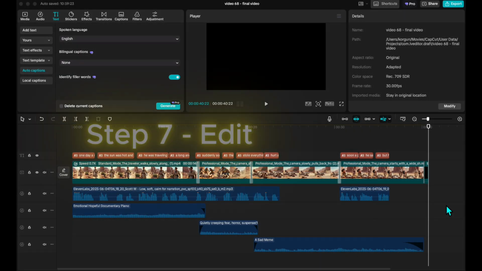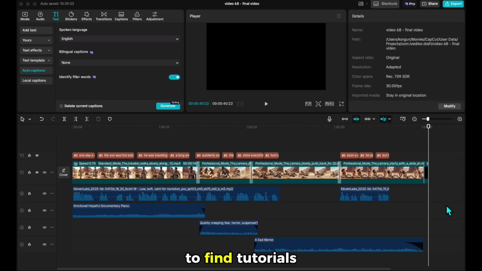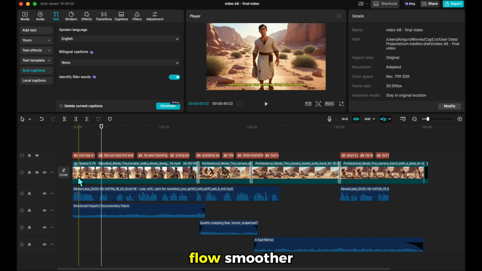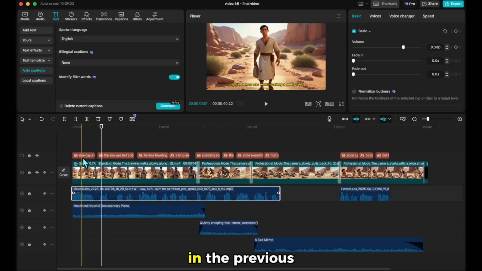To edit the video, I use the CapCut app, and I highly recommend it to you as well. It's very easy to find tutorials for this app online, and you can learn it quickly. As you can see here, on this track, I first placed the scenes. I added transitions between them to make the flow smoother. Just below that, on the second track, I added the voiceovers we created in the previous step.